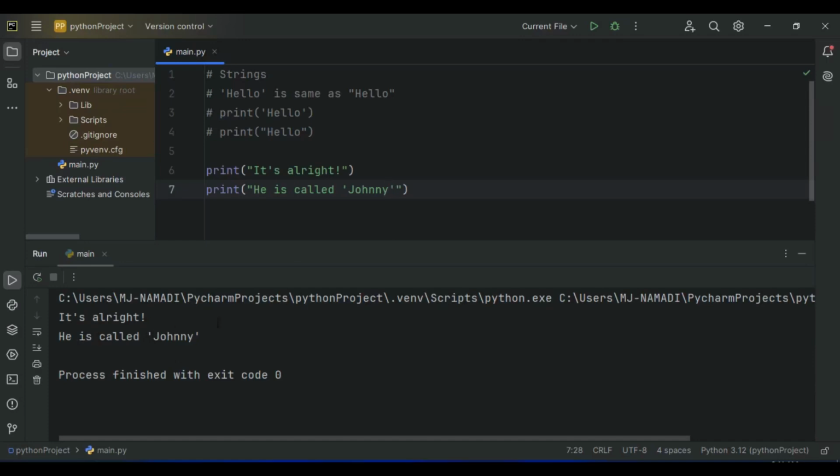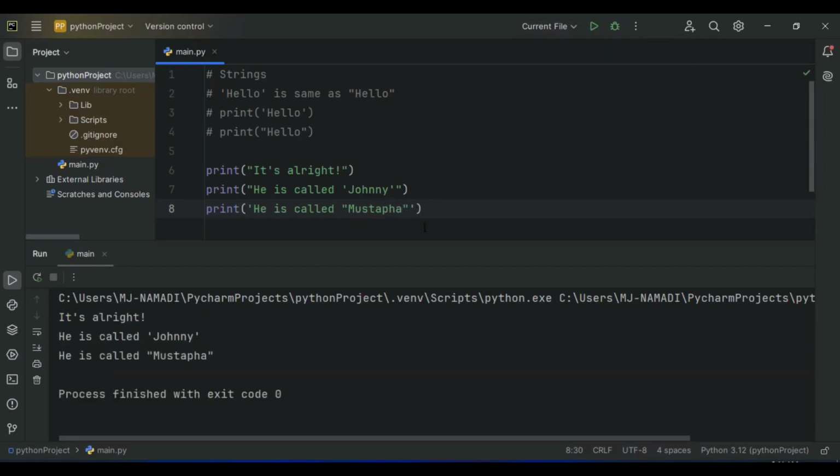And the reverse is the case. You can as well use a single quote, with a double quote inside a single quote. Let's say he is called, in double quotation, Mustafa. Now let's run our program. As you can see, we have he is called Mustafa. You can use a double quote inside single quote, and you can use a single quote inside double quote, but you cannot use a single quote inside single quote or a double quote inside double quote.